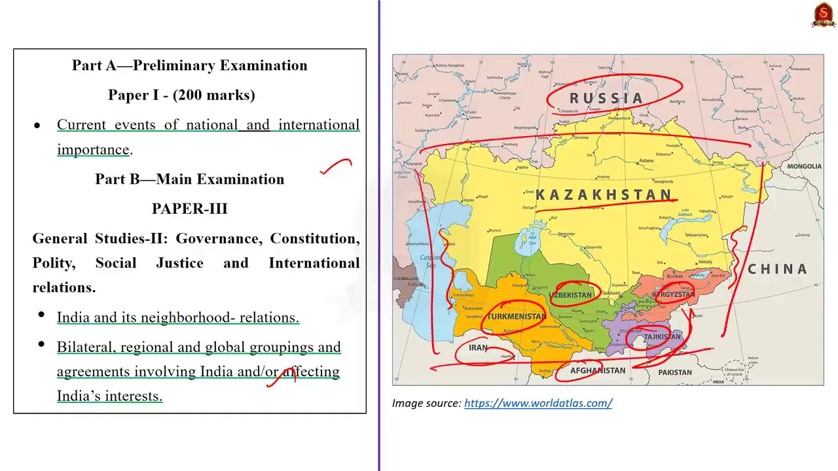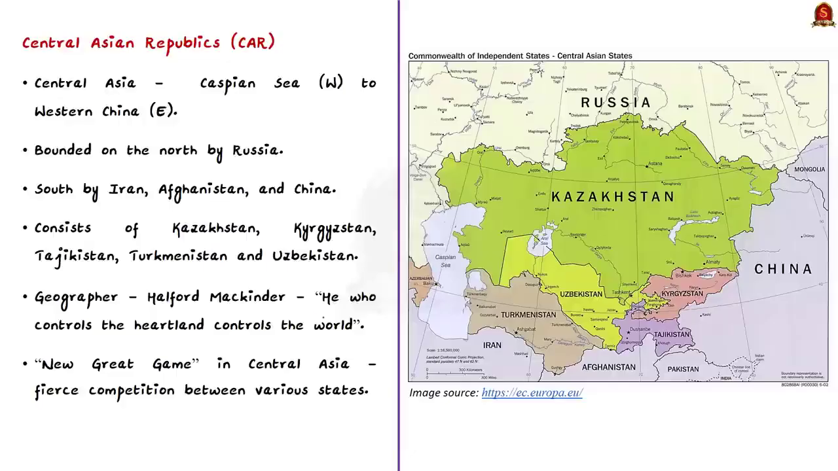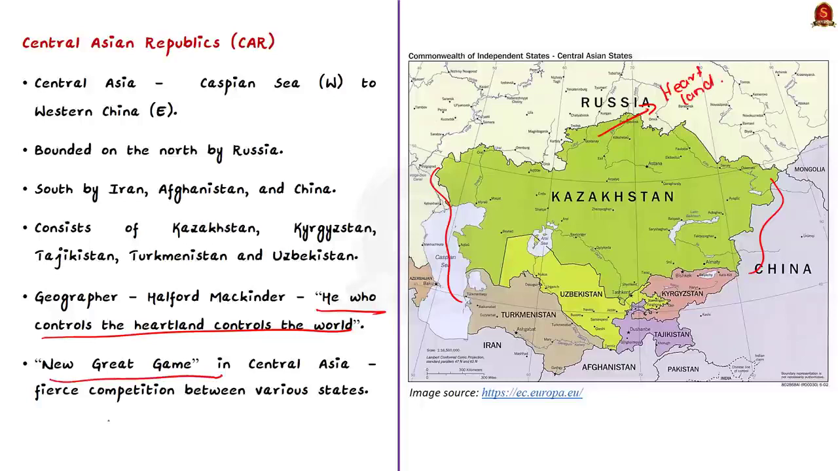Okay, the region is strategically vital for many countries like China, Russia, India, the United States and even Europe. Therefore, a geographer named Halford Mackinder observed, "He who controls the heartland controls the world." In recent years, foreign affairs analysts have begun observing what they call the new great game in Central Asia. It is characterized by a fierce competition between various states, all aiming to increase their influence, hegemony and power over the Central Asian region.